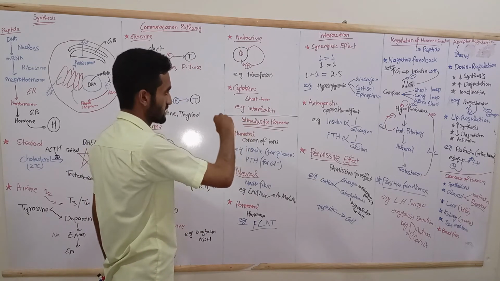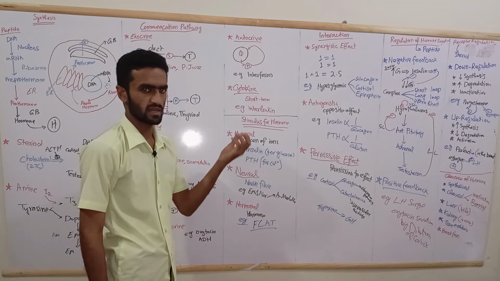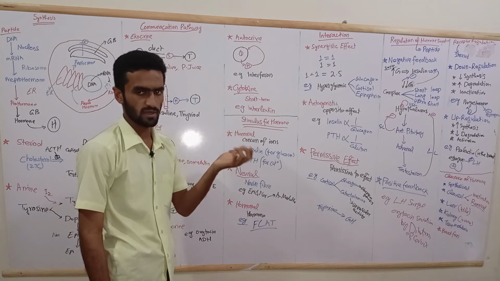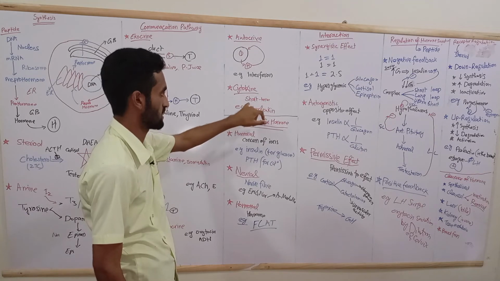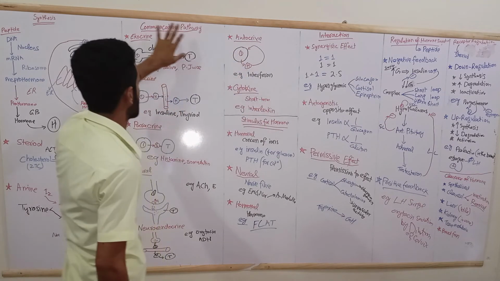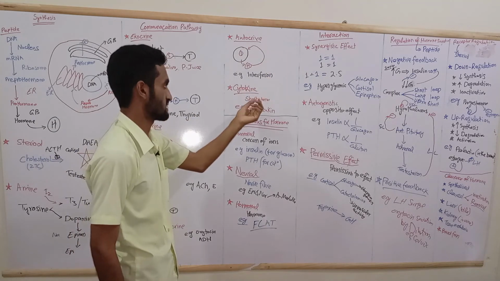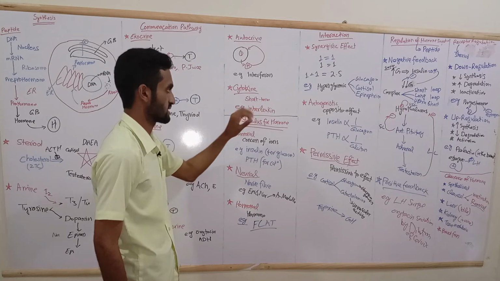Cytokines are similar to endocrine. Their effect may be paracrine, exocrine, endocrine or autocrine, but it is short term only, because all the endocrine hormones are long-term regulation, while cytokines are only short-term regulation. A good example of cytokines is interleukin.